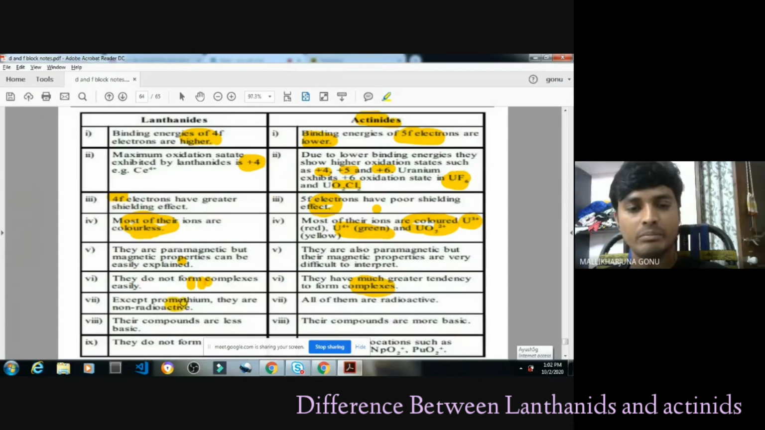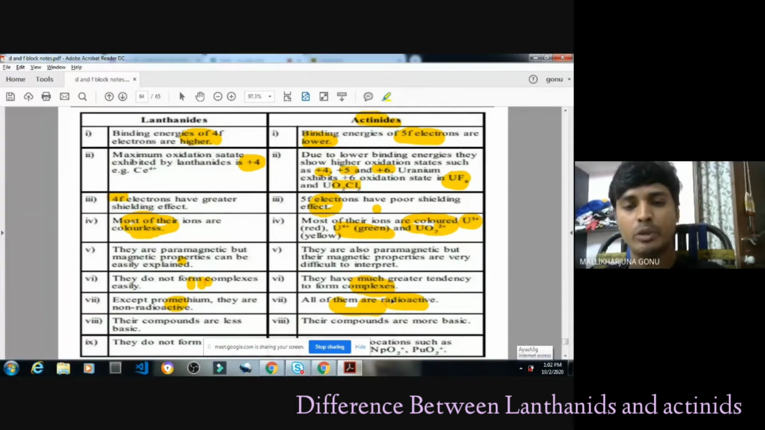Which one? Promethium. But all the actinides are radioactive: actinium, thorium, protactinium, uranium, neptunium, plutonium, all are radioactive elements. And many are artificial also. After uranium, all are artificial, in fact. Till uranium only, those exist naturally.